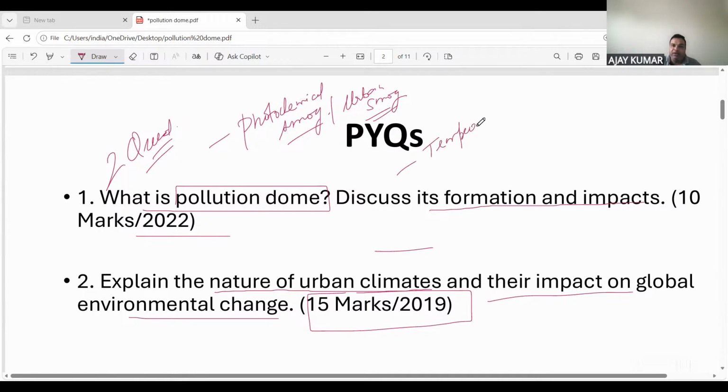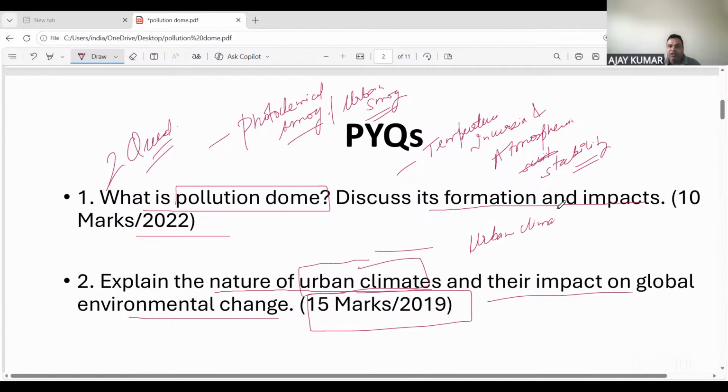If a question is there about temperature inversion, or you need to establish a relation between temperature inversion and atmospheric stability, then this case study could be the suitable one for it. So in pollution dome, temperature inversion, atmospheric stability, and about urban climates as well you can use this, because the question was the nature of urban climates. Because pollution dome is the process that most of the time occurs in the urban areas.